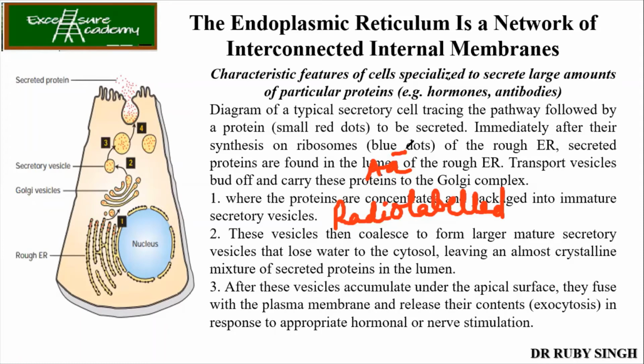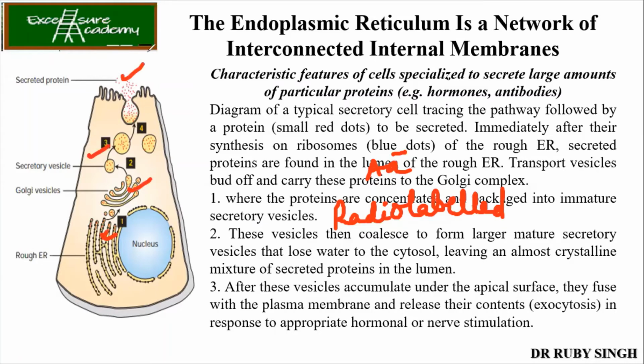For example, 10 seconds, 30 seconds, 50 seconds, 1 minute, 2 minutes, 6 minutes. So you have given the radio labeled amino acids for these particular times, and then you have stopped and put the cells into normal amino acid culture media. Then you have taken their readings. Okay, so autoradiography is done. I'll cover all these techniques later, don't worry. Once you do the autoradiography, the scientists saw that the radio labeled amino acids were present in the Golgi also, in the cytoplasm also, and outside also.